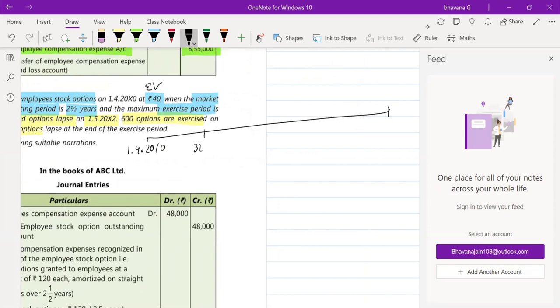Then you have 31st March 2010, so this is 1 year. Then you have 31st March 2011, second year. You only have 2.5 years in total, so 0.5 only you have to take here. Then again 1 year here.